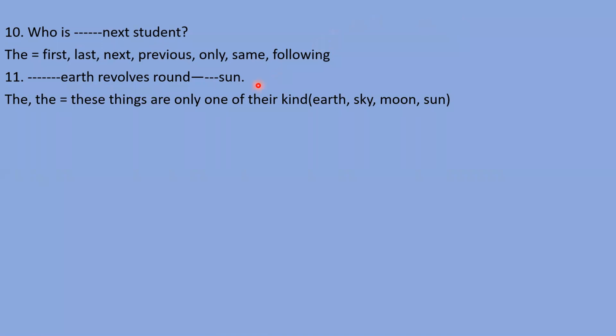These things are the only one of their kind, like earth, sky, moon, sun. So with the earth, the sun, the moon, the sky, we need to use the article because they are the only one of their kind. Because they are the only one of their kind, those things are definite. That's why we need to use the with them.